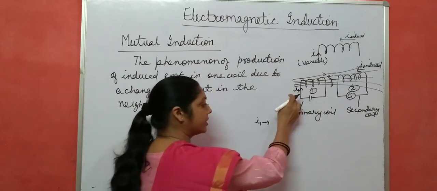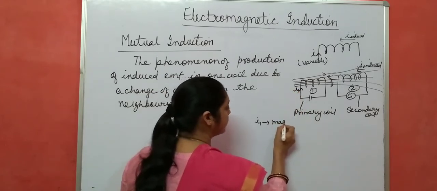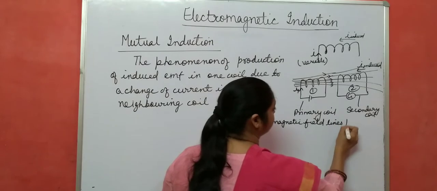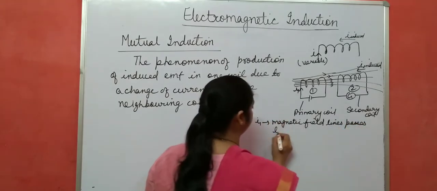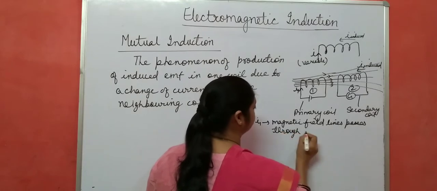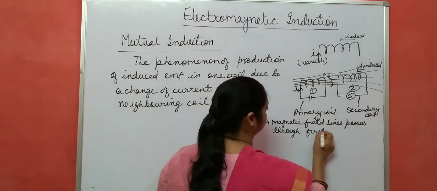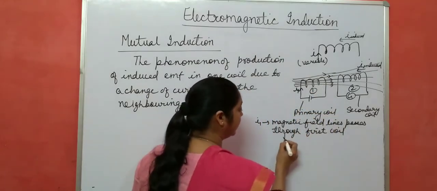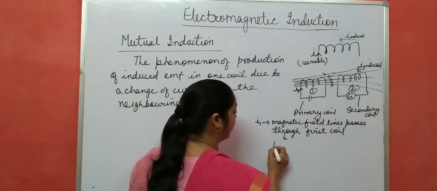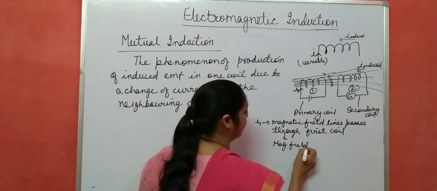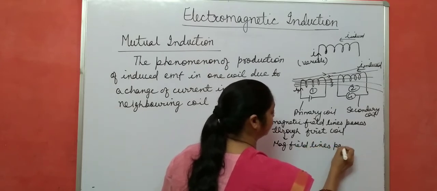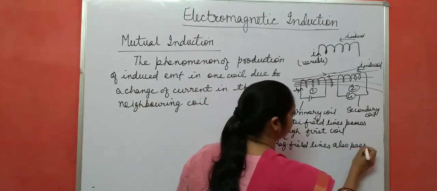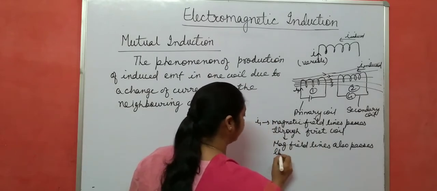So if current I1 is passing through this first coil, then magnetic field lines pass through the first coil, and these magnetic field lines also pass through the neighboring coil, meaning the second coil.